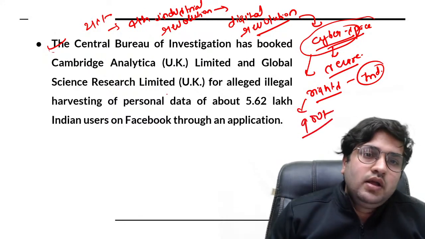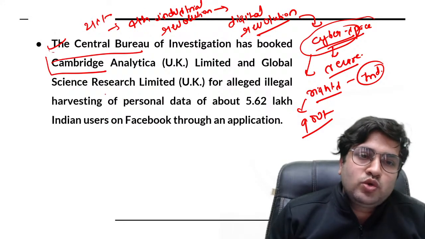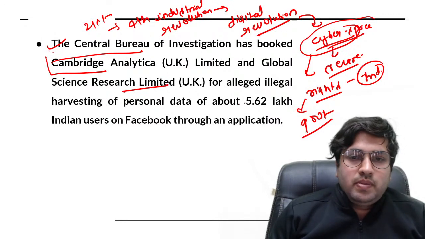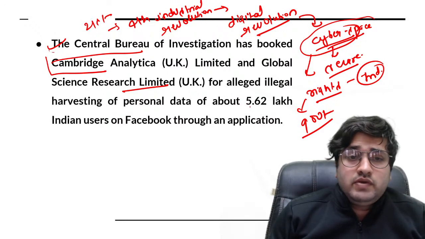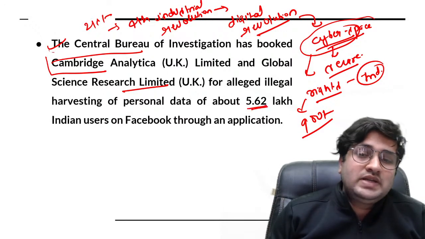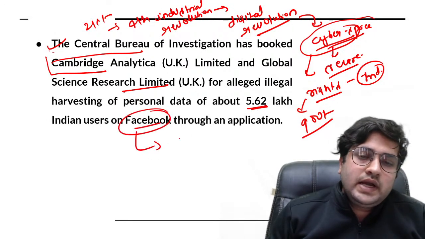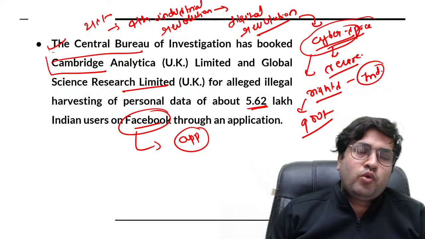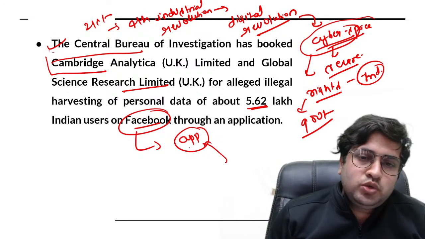For example, take the case of Cambridge Analytica, and there is one more firm called Global Science Research Limited. They have illegally harvested personal data of about 5.62 lakh Indian users on Facebook. What they do, they simply create a small app. They ask you a few questions, or they provide certain monetary benefit, as a result of which lakhs of users are attracted to such an app.